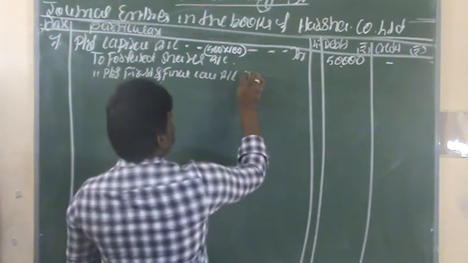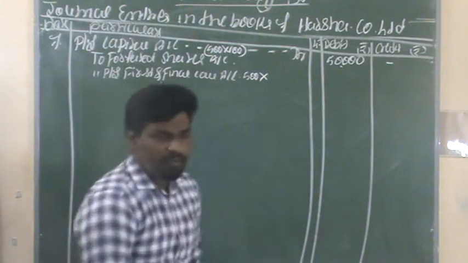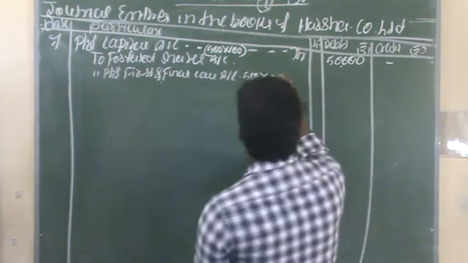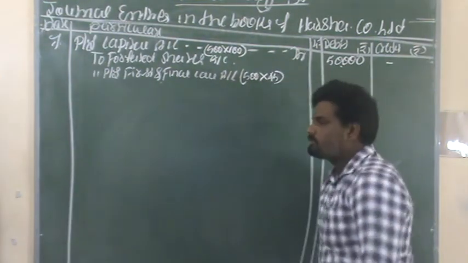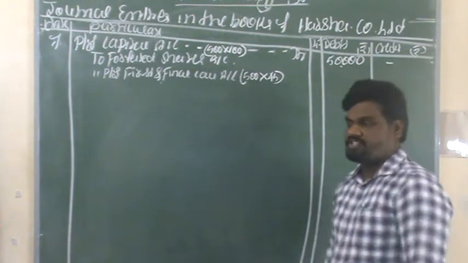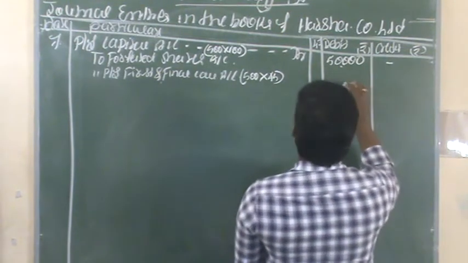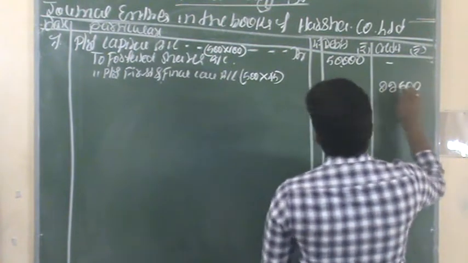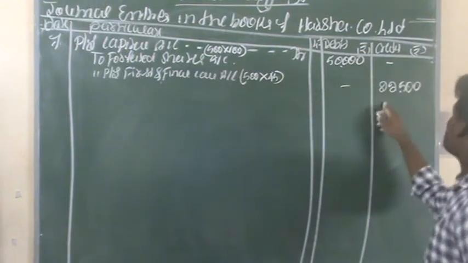So at the time of first and final call we needed to receive 45 rupees. These 500 shares into 45 per share means 22,500 rupees.